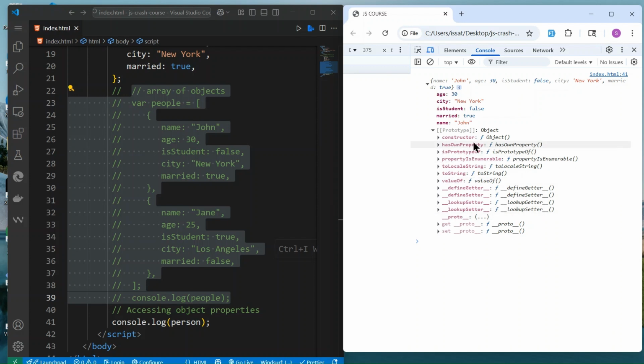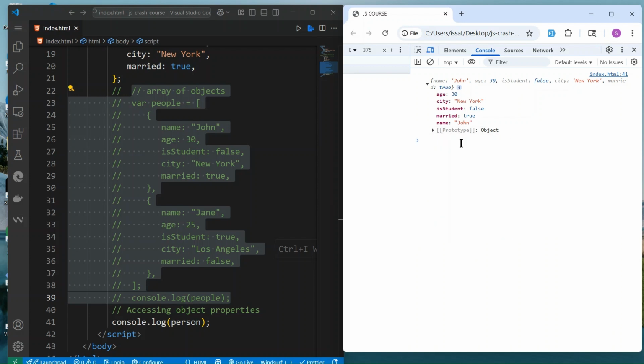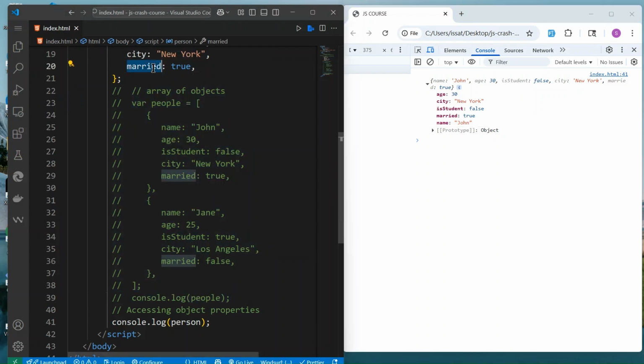We can check that, but since in this course we just want to make things a bit simple and understand, I just want to show you that this is the object, and this is the output. We got the age, city, student, and married. Married, or we can say something else, it doesn't matter.